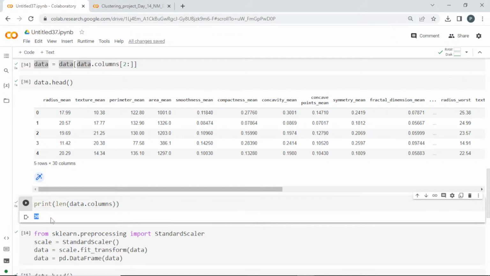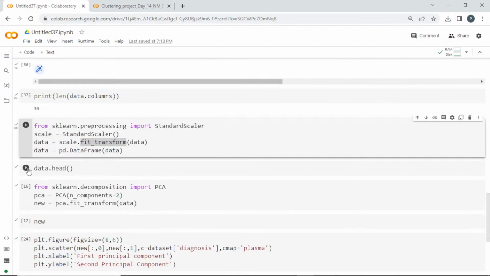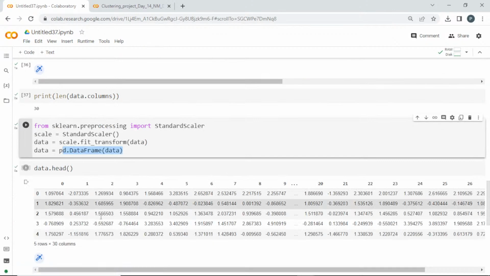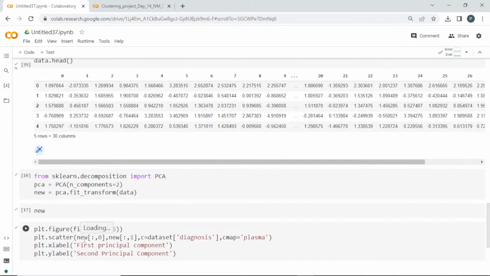So there are 30 columns. First I'll fit and transform with StandardScaler. If I run this, it is going to transform it. I'm just turning them into a data frame again. So now it is scaled values. What will StandardScaler do? It will convert them to a mean value of 0 and a standard deviation of 1, right?